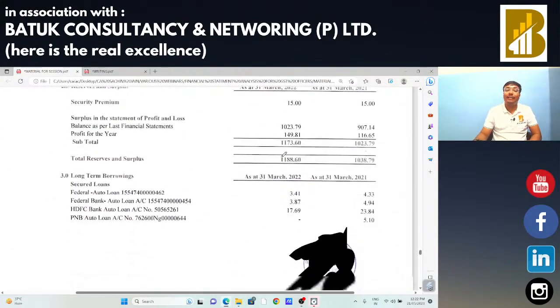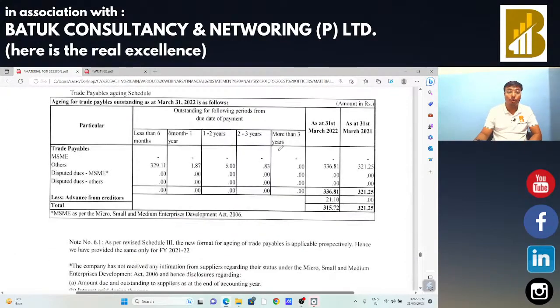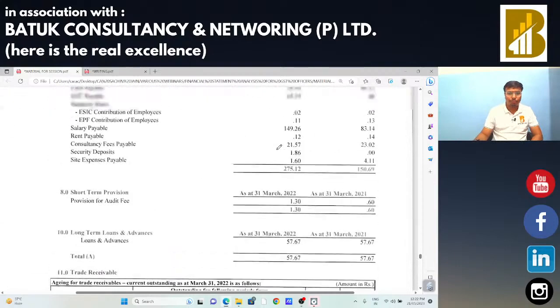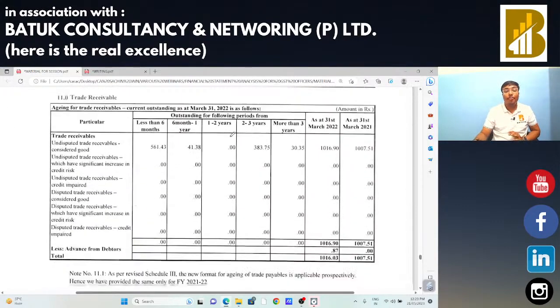Now, annexures are there. Annexures are not so relevant for us in the case of companies also. GST payable is there as other current liabilities. We had already discussed that. In that case, we are going to the GSTN portal and we are going to check whether the same has been paid through the electronic cash ledger or not. Okay, sir.